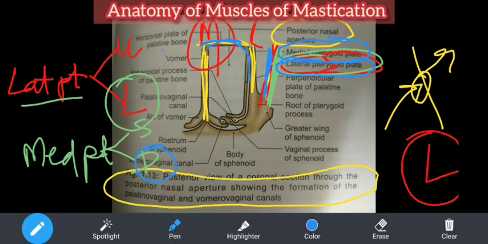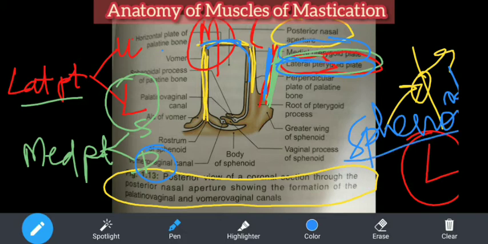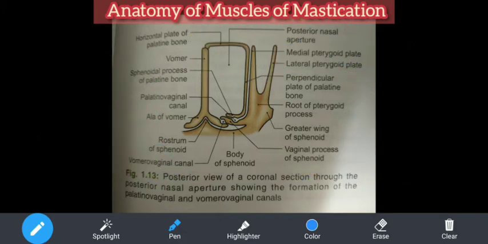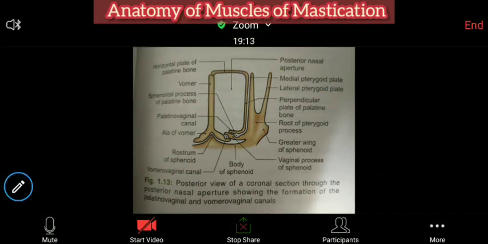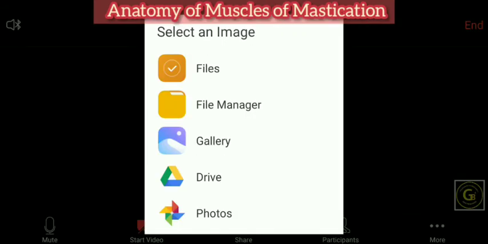These are parts of what? Sphenoid bone. Don't confuse. Okay, sphenoid bone. Neither of the temporal bone nor of the maxillary bone. They are part of the sphenoid bone. So hope you understand. Now we will come back to the original diagram that we were discussing. Okay, just one second.